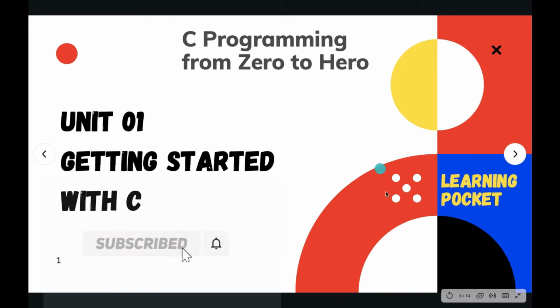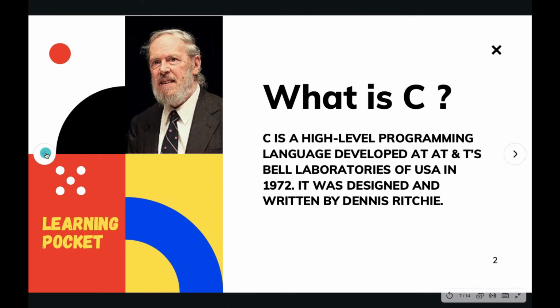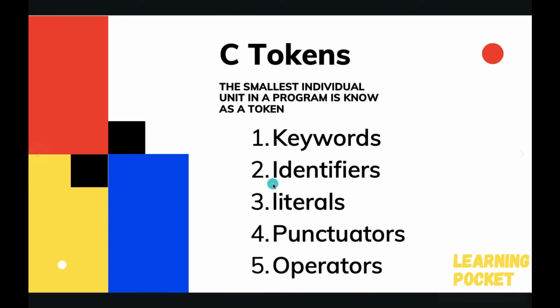Getting started with C. So we have just completed the C character set. Now we are going to learn about the C tokens. So what are C tokens? The smallest individual unit in a program is known as a token.